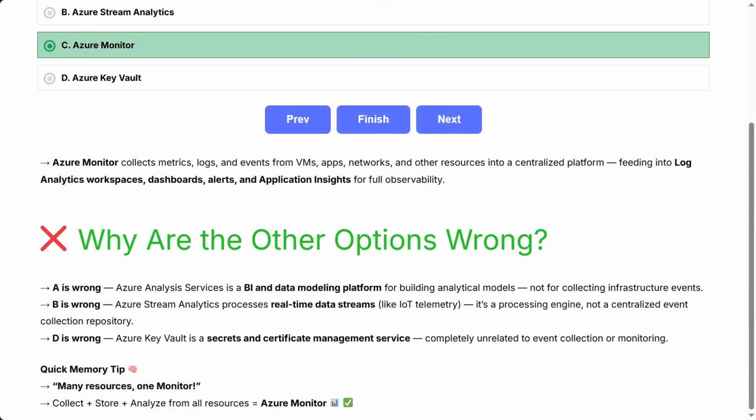Why are the other options wrong? A is wrong. Azure Analysis Services is a BI and data modeling platform for building analytical models, not for collecting infrastructure events. B is wrong. Azure Stream Analytics processes real-time data streams, like IoT telemetry. It's a processing engine, not a centralized event collection repository. D is wrong. Azure Key Vault is a secrets and certificate management service, completely unrelated to event collection or monitoring. Quick memory tip: many resources, one monitor. Collect plus store plus analyze from all resources equals Azure Monitor.